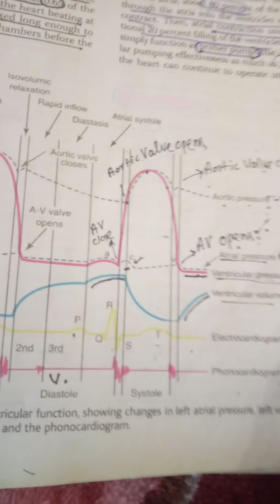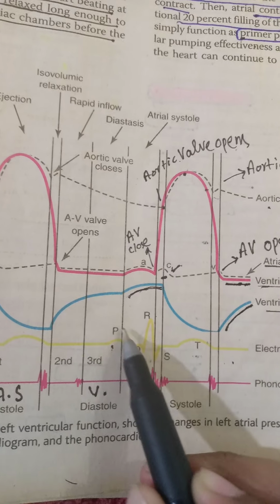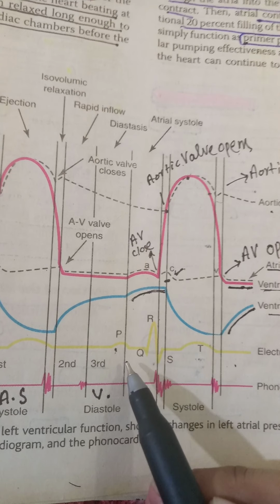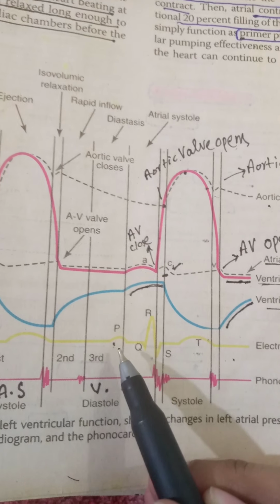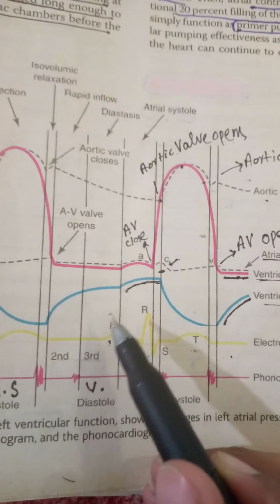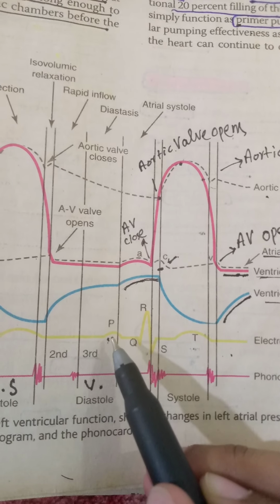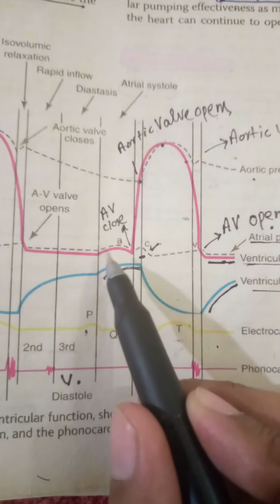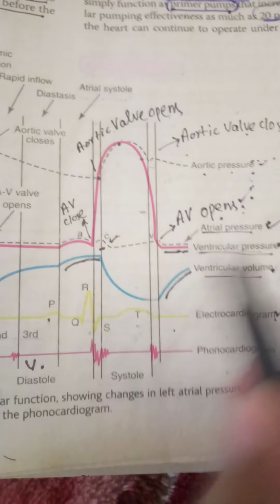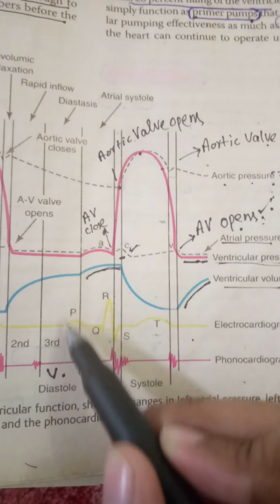So firstly, we start from here, the P wave, which refers to atrial depolarization. After this atrial depolarization, the atria will undergo contraction. So first occurs the P wave, then in this black curve, which shows the atrial pressure, the atria undergo contraction after this atrial depolarization.